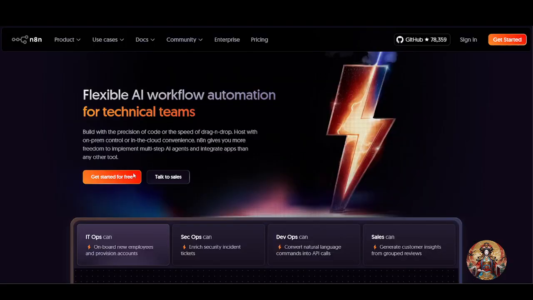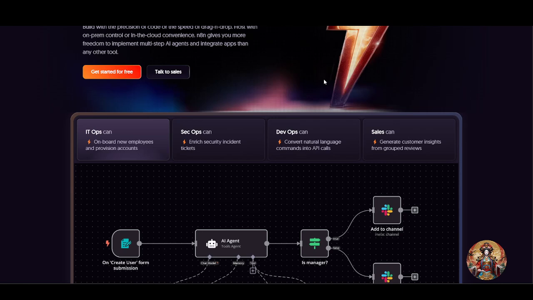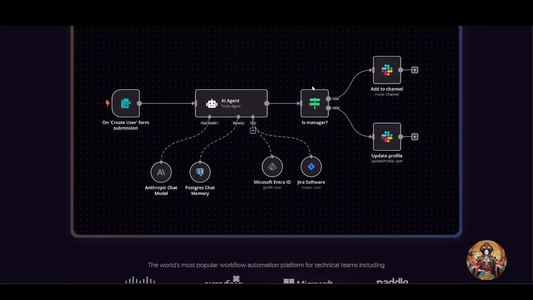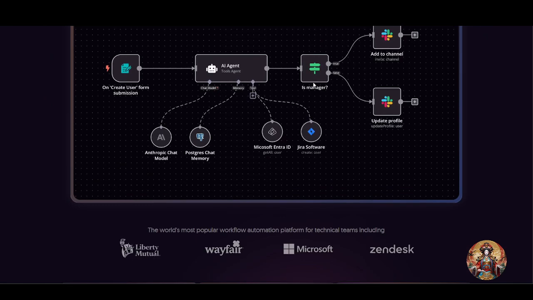Let's talk about N8N. Next up is N8N, and this one is built with simplicity in mind. N8N is a low-code open source automation tool that helps you connect multiple apps and automate workflows without having to write a lot of code.